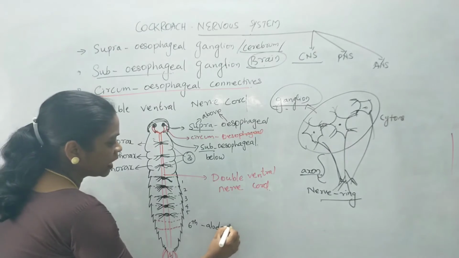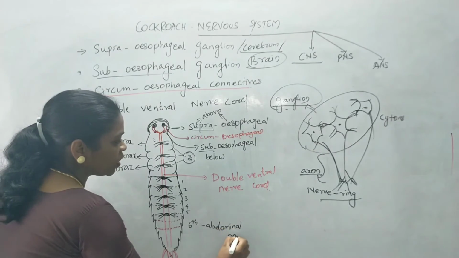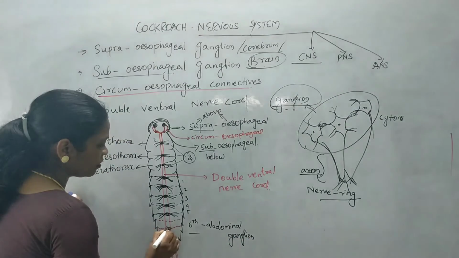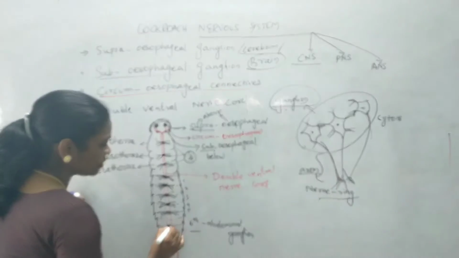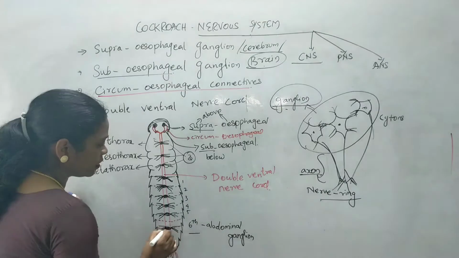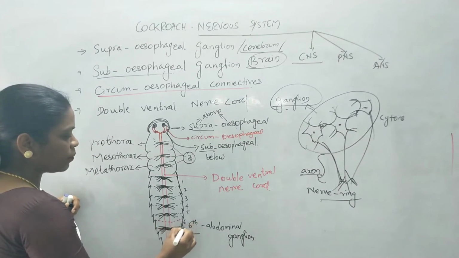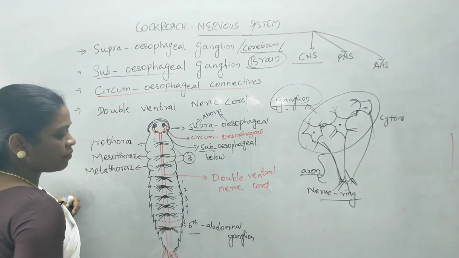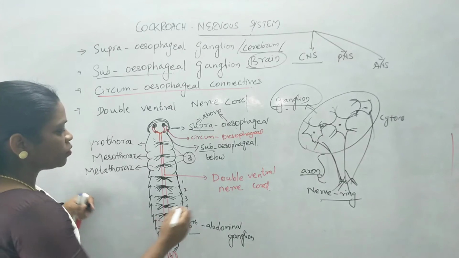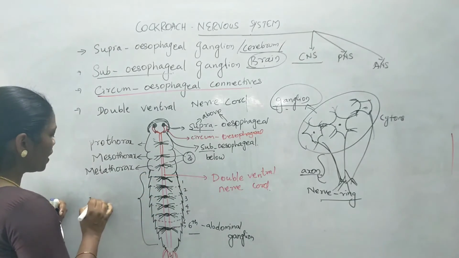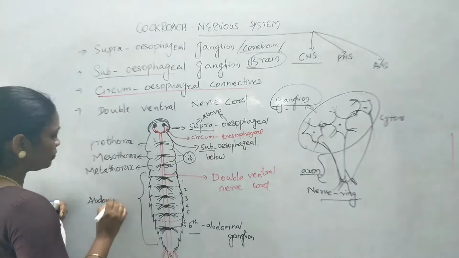The 6th abdominal ganglion is present on the 7th segment. It is present behind the 7th segment. Okay, it is the 6th segment and it is the 7th. It is behind the 7th segment. So this set of ganglia present in the abdominal region are known as abdominal ganglia.